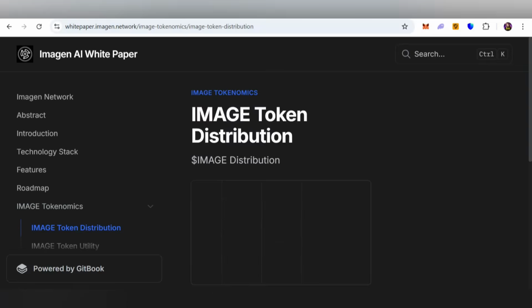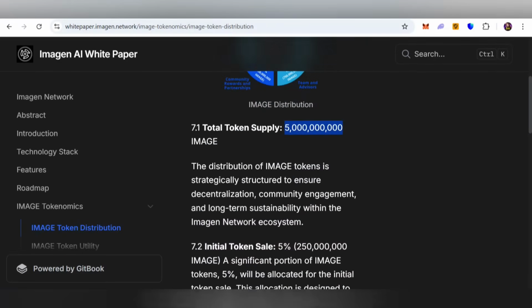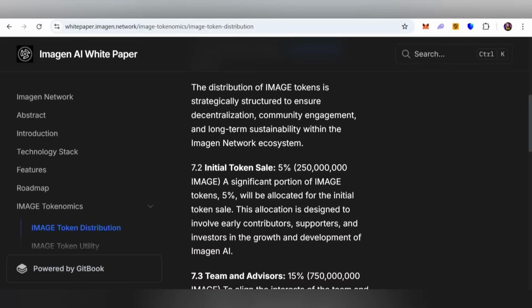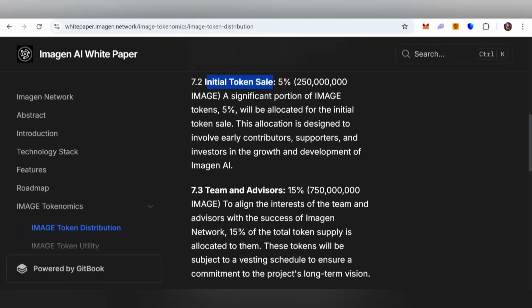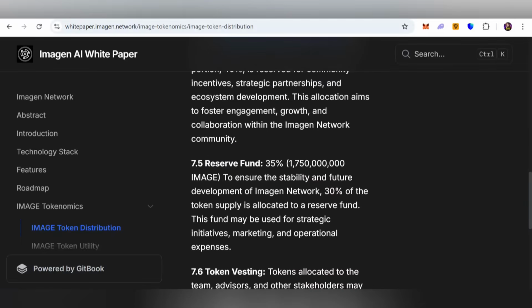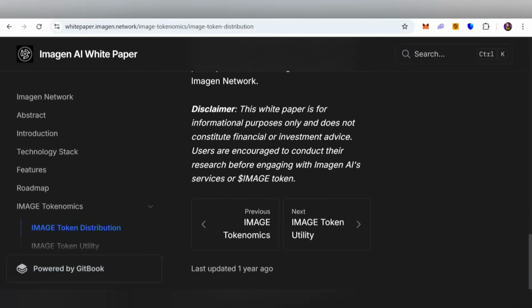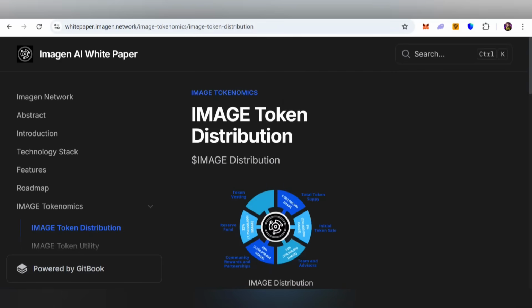Here is the total supply, and 5% is for the initial token sale, 15% is for team and advisory, 45% is for community rewards and partnerships, and 35% is the reserve fund. You can also check out the token vesting details, many more information and token utility as well.